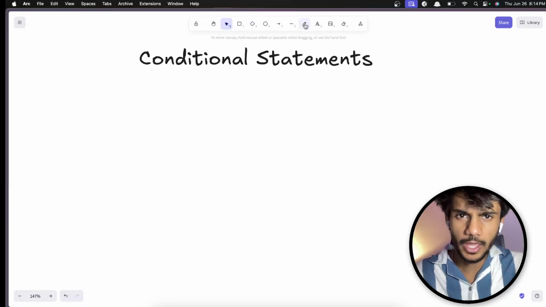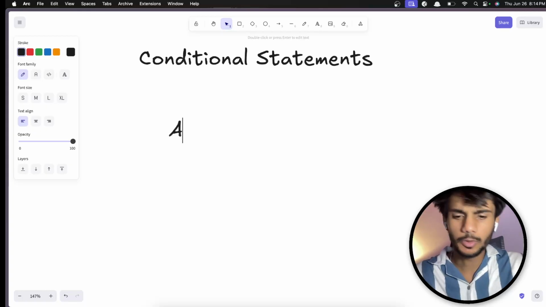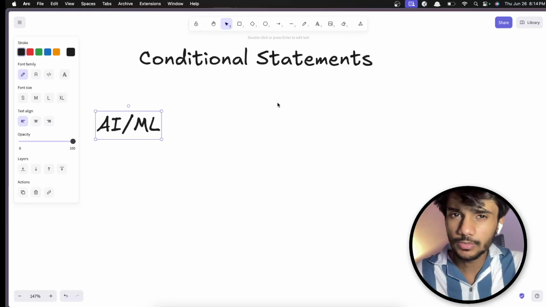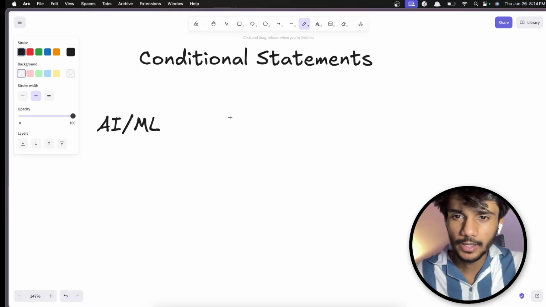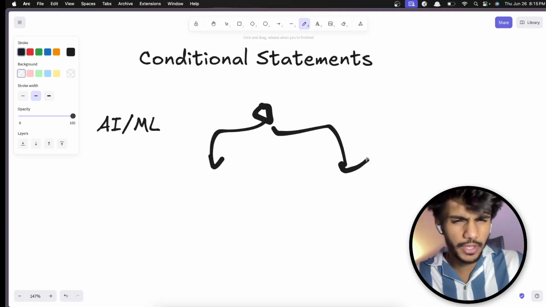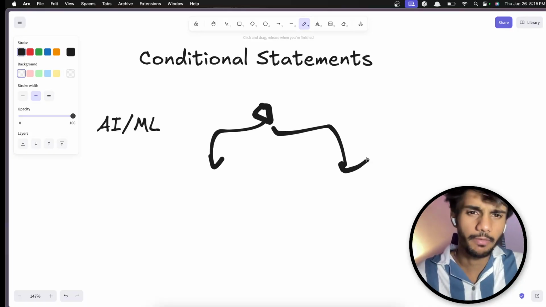We are talking about AI, ML, and AI is able to do a lot of things. But somewhere deep down, the rough concept is basically you are given something: if this is that, do this, otherwise do that.